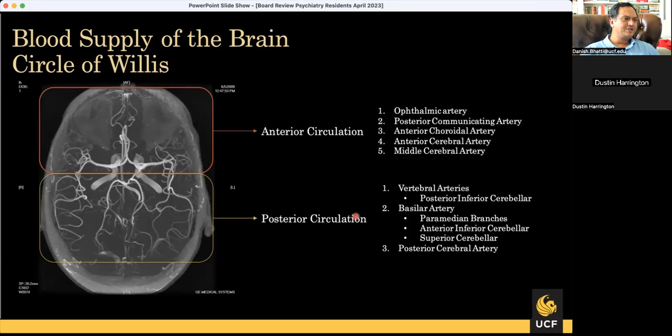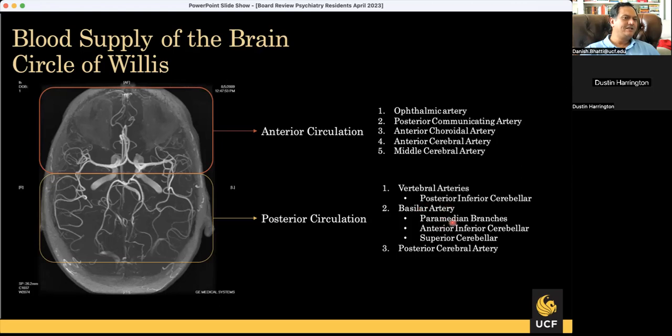In the posterior circulation, the 2 vertebral arteries join to form a single basilar artery. Often the vertebral arteries give off the posterior inferior cerebellar artery, at least on one side, but sometimes the posterior inferior cerebellar arteries come from the basilar artery.